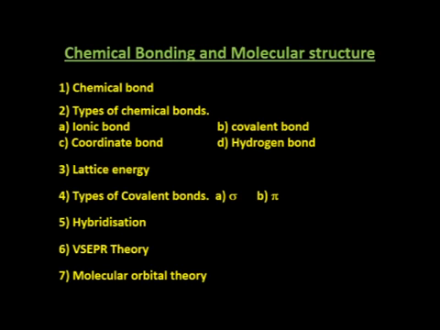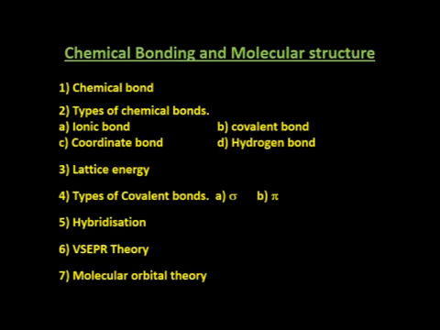Now let us consider chemical bonding. What is chemical bonding? The study of chemical bonds is known as chemical bonding. What is a chemical bond? The force of attraction between two atoms or between two ions or between two molecules is known as the chemical bond.